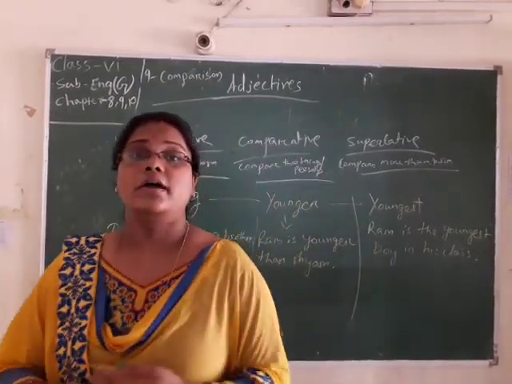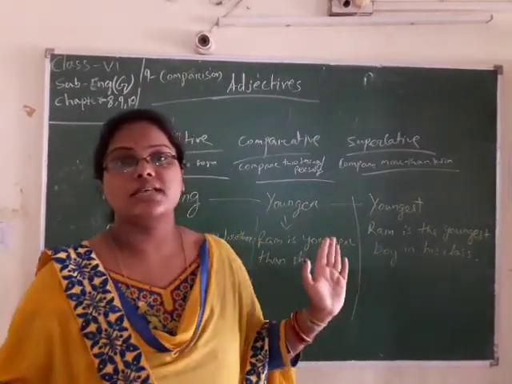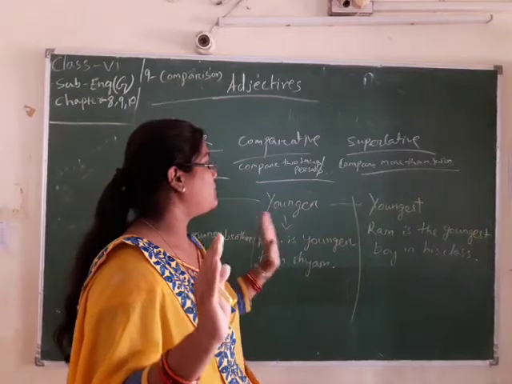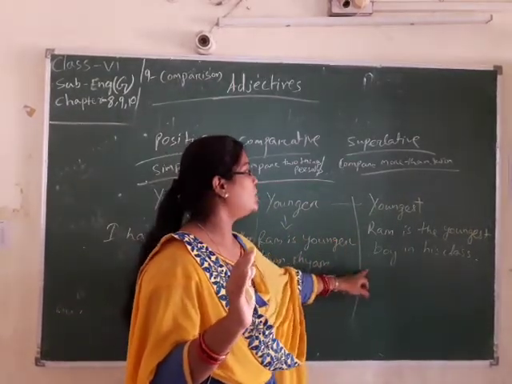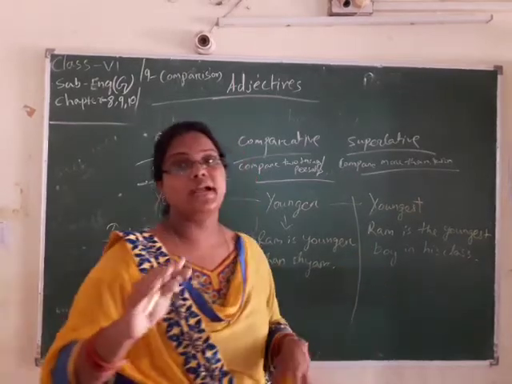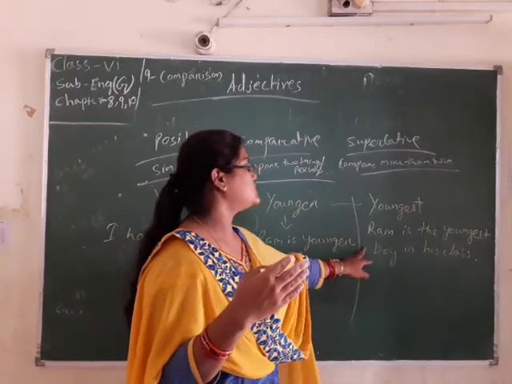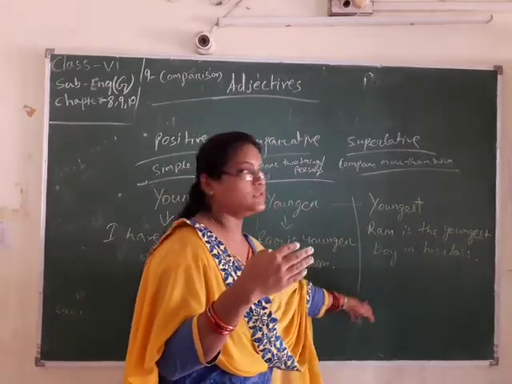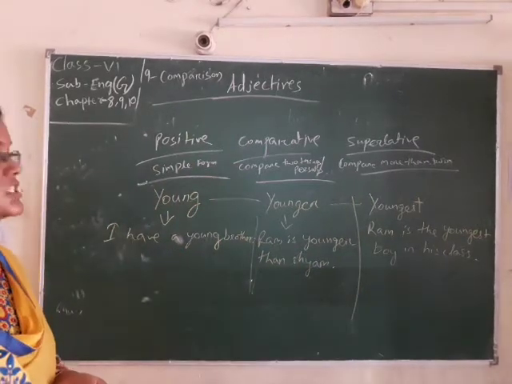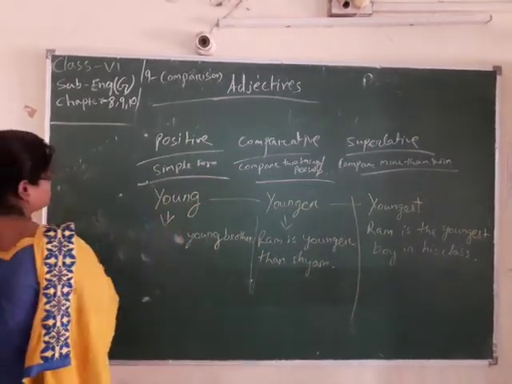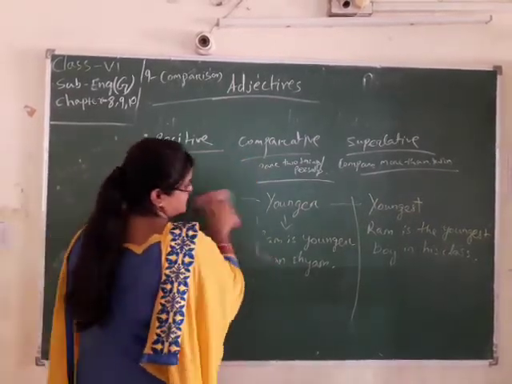Means Ram, what are we doing here? We are comparing Ram with all the boys of the whole class. So we compare Ram to all the boys of his class. So we compare Ram to more than two persons in his class. So this is called superlative form. So you know positive, comparative, and superlative. So you just do many other examples of this.